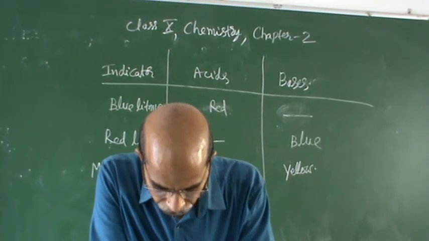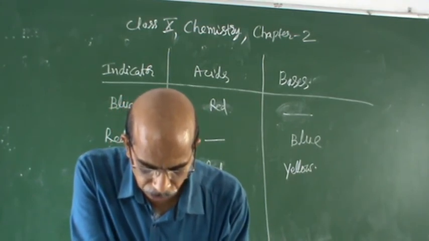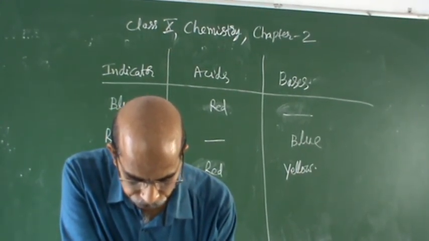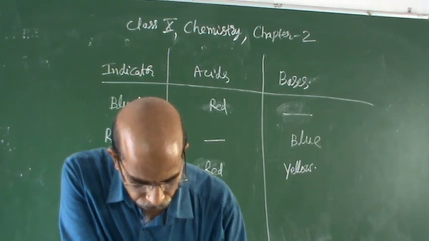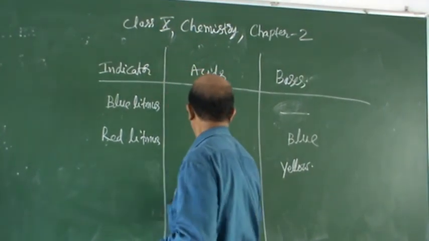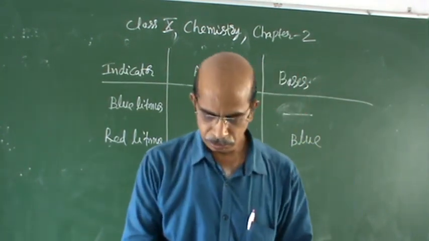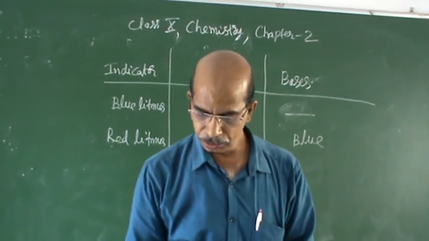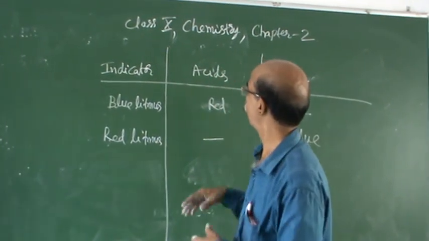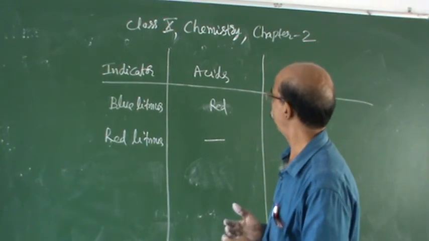One more indicator is there, that also I add. As I already told you, I am concentrating on this starting introduction only. So today you take up these two only. These two you learn for timing. Two more I am going to add, and I will concentrate more and more on this in the next class. Today you should treat this as an introduction for you, so that you will have an idea about this. Next class we will concentrate more.